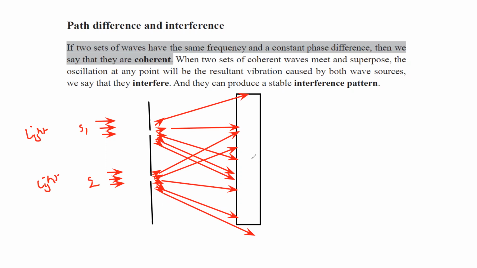Maxima means one region will be bright, then there will be dark, then bright, then dark, and in the same way, bright, dark, bright, dark.